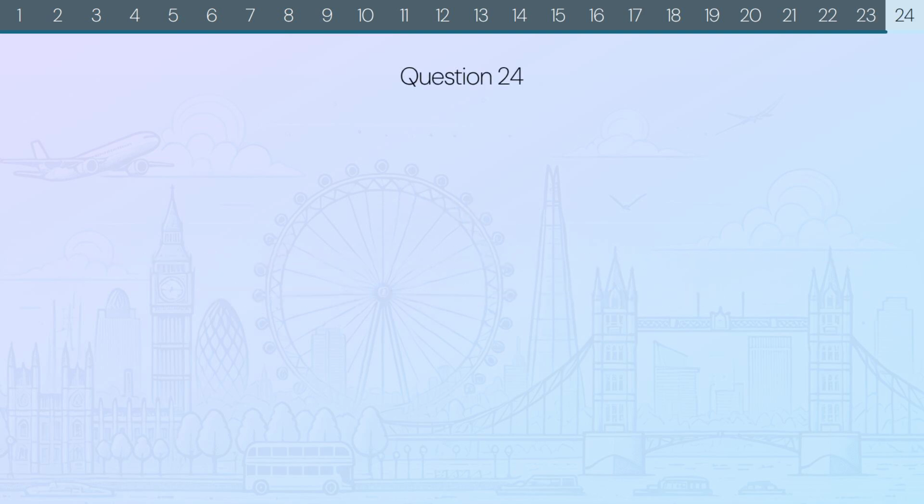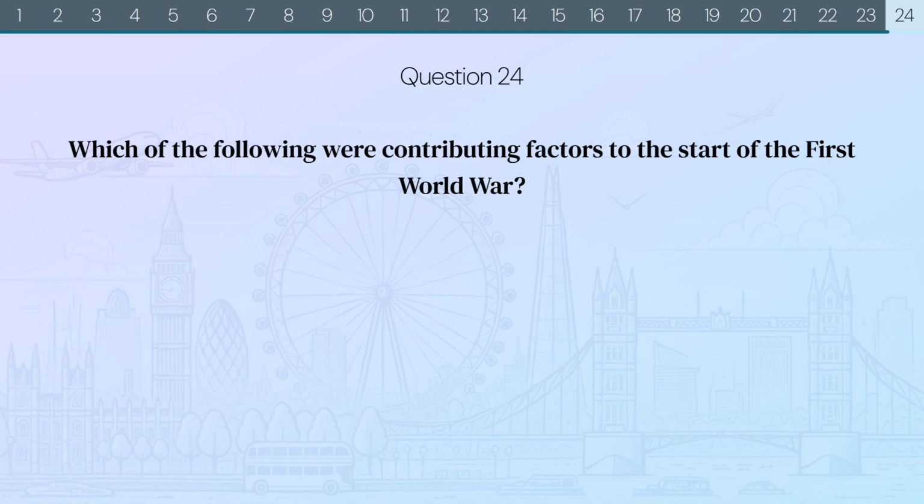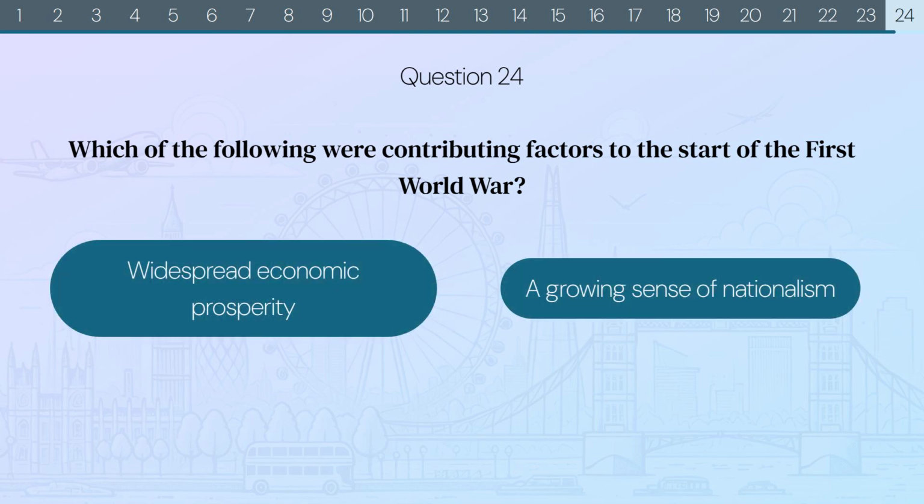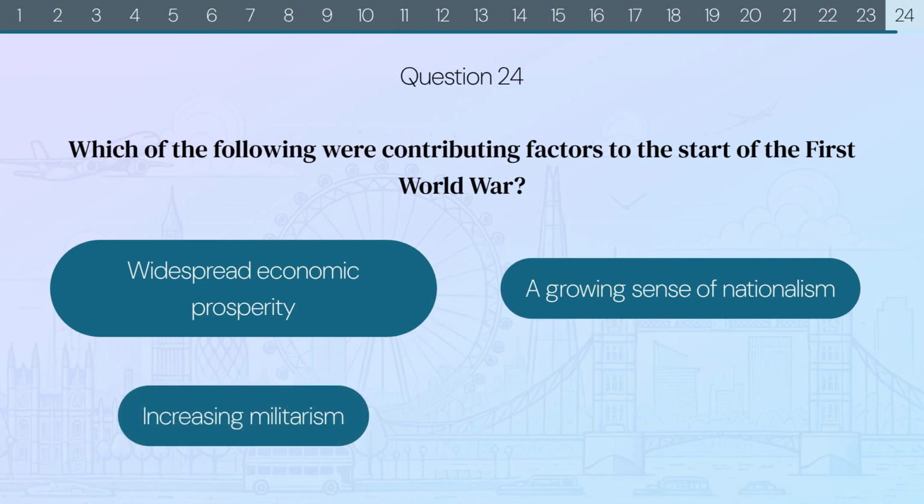Question 24. Which of the following were contributing factors to the start of the First World War? Widespread economic prosperity? A growing sense of nationalism? Increasing militarism? Or imperialism?